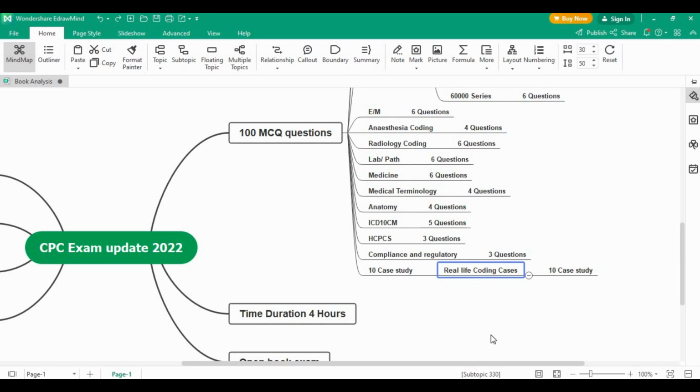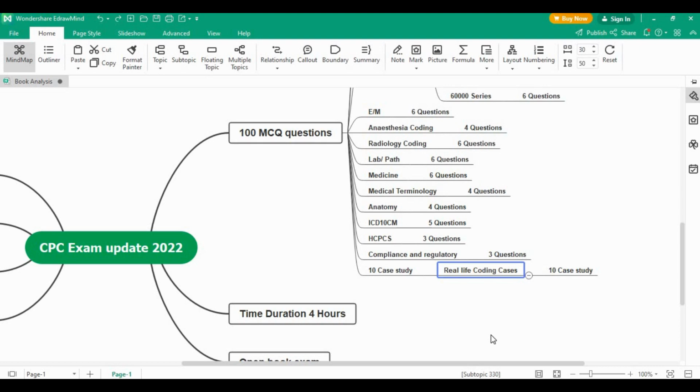Sometimes you will get case studies related to radiologic coding. So you will have the patient name, date of birth, and the procedure performed. Under that there is a description and the impression and findings, like that the pattern will be there. So you need to check exactly what the CPT, which is the procedure performed, is, and according to that you put the correct CPT code by referring to your CPT book based on the specialty, and then you need to assign the proper diagnosis code plus the modifiers with that particular scenario. So 10 questions for 10 case studies, and all these 10 case studies are real-time coding scenarios.